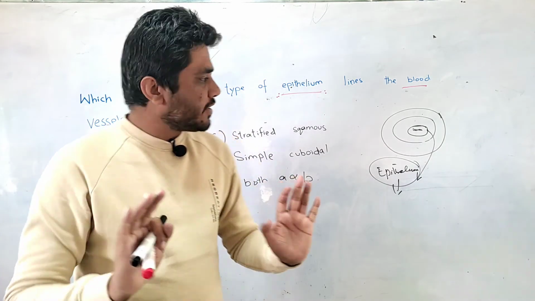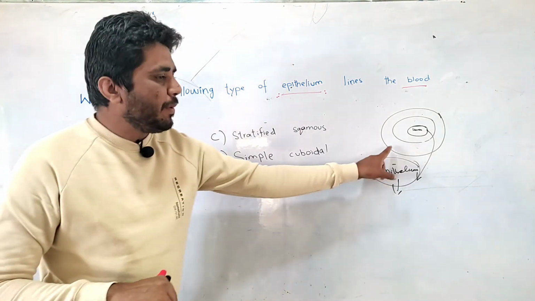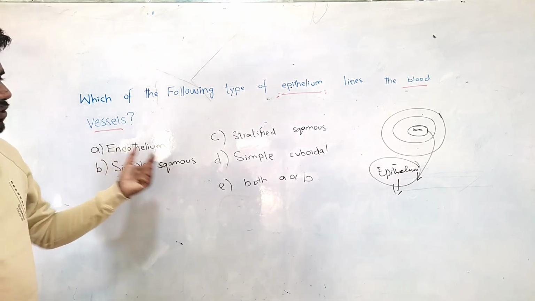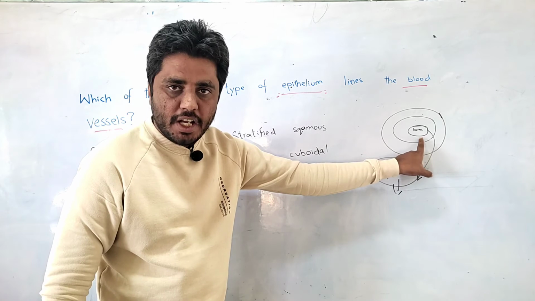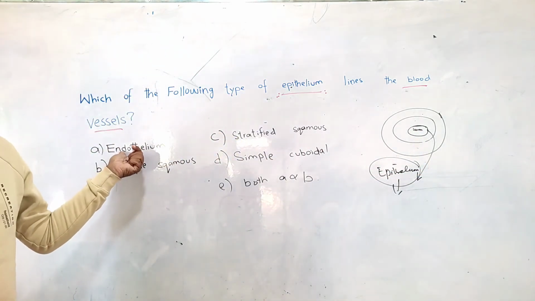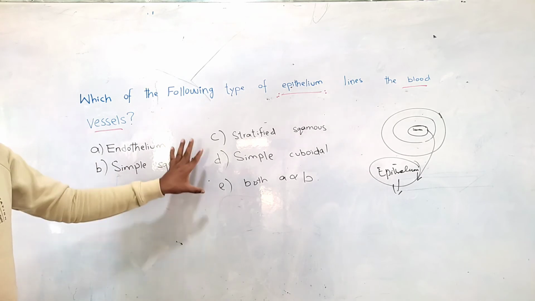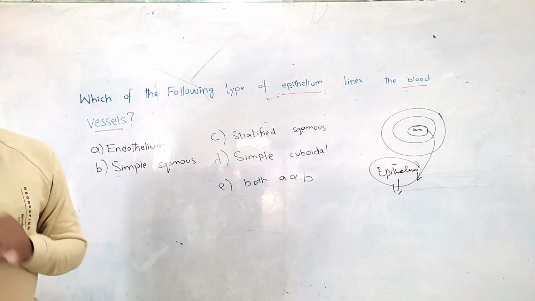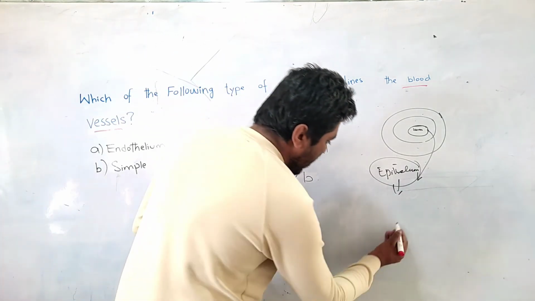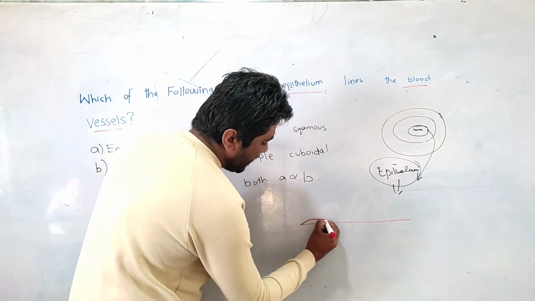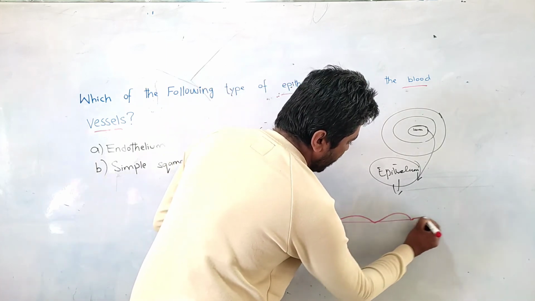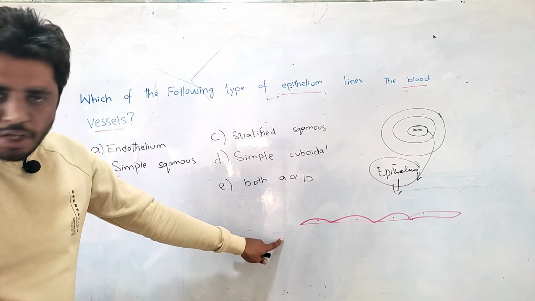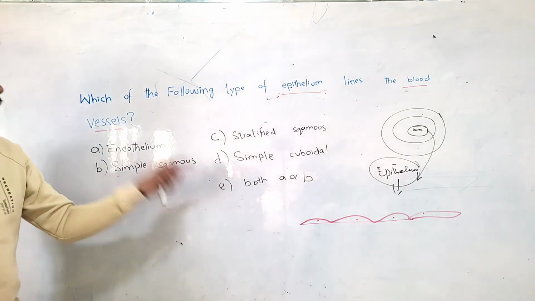The epithelium of blood vessels is endothelium. Endo means inside, you may understand this word. So it is the inner lining, as there are three tunics here. That's why we give the name endothelium to the lining of the blood vessel. This is a special name. But when you look at the structure of endothelium, you will find a single layer of cells which are flat in shape. So if they are flat and single layered, at the same time they are simple squamous epithelium.